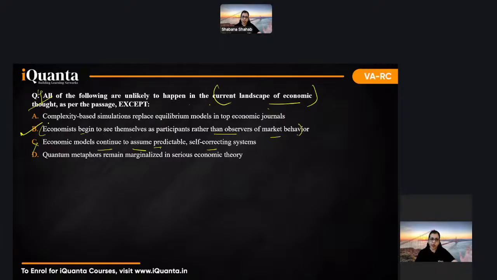So this was again doable. It was connected to the last para. I told you in the beginning that last para, if there are suggestions and all, one question will definitely be connected to that. So they begin to see themselves as participants. They cannot stand there as observers and think, yes, we are watching, it is like this. Okay? So this one is done.